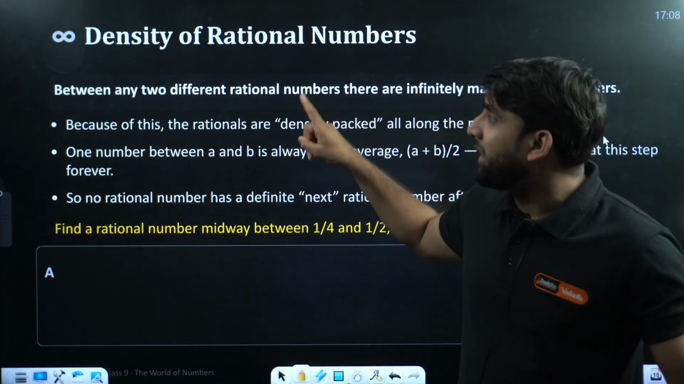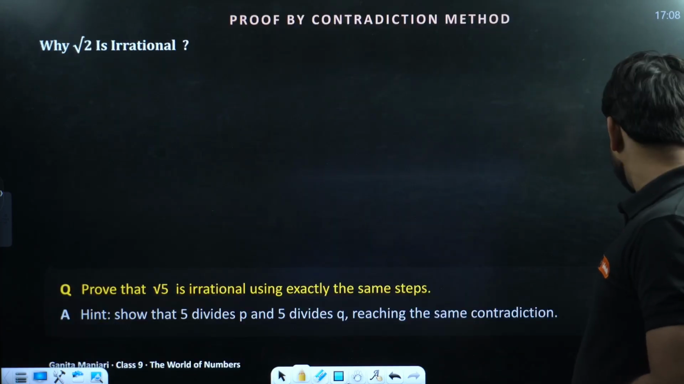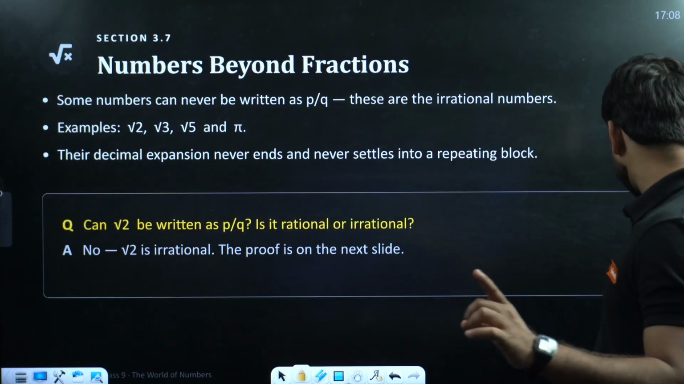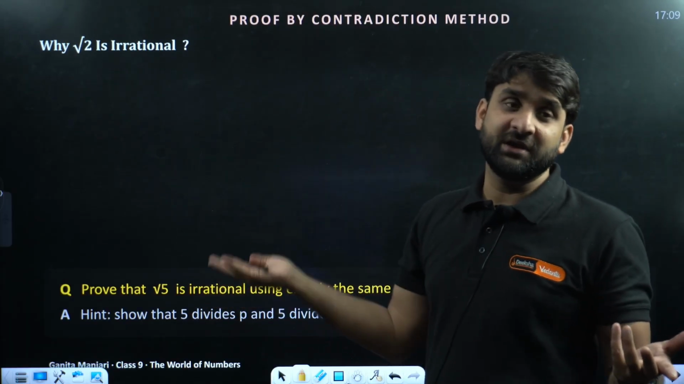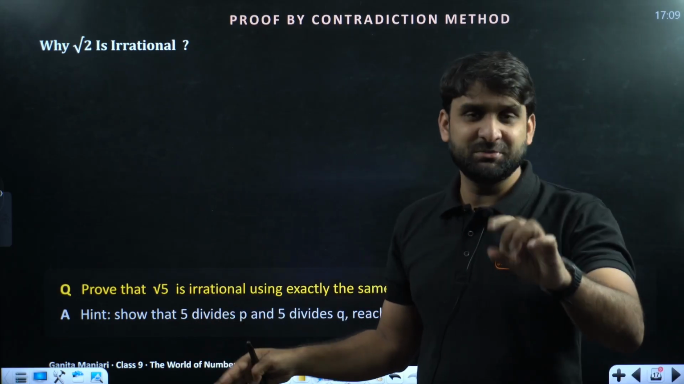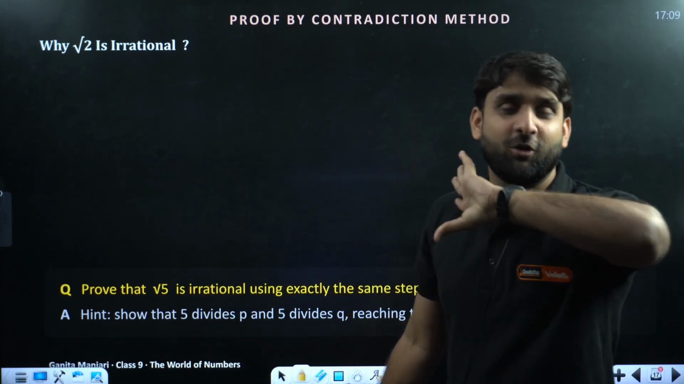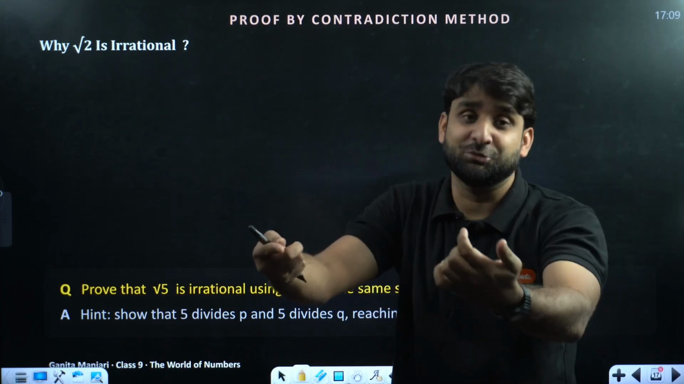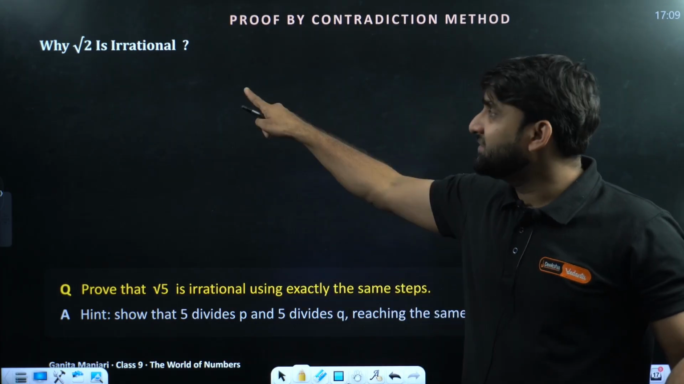In the next part I will be discussing density of real numbers and numbers beyond fractions, how to represent them, and how to prove root 2 is irrational. We have already studied root numbers. Under-root numbers are always irrational, right champions? Except perfect squares, root 2, root 3, root 5, root 7, all are irrational. But how to prove it mathematically? There is a very powerful method called the contradiction method.